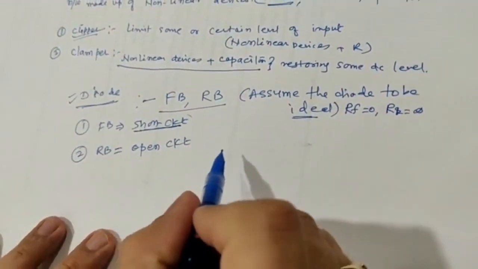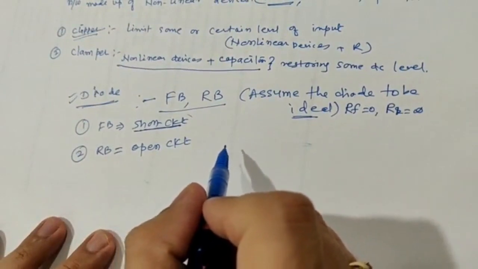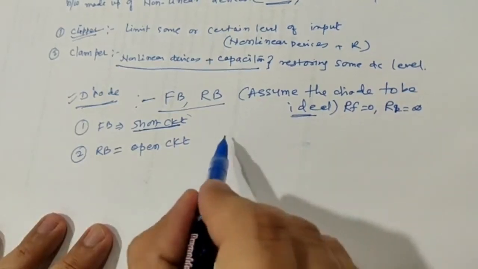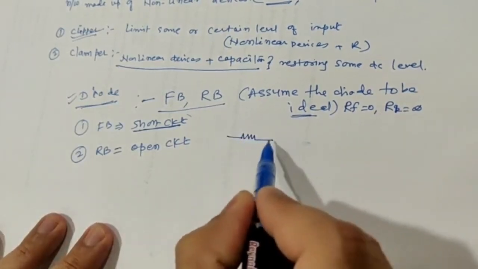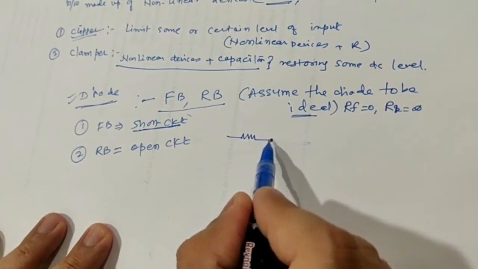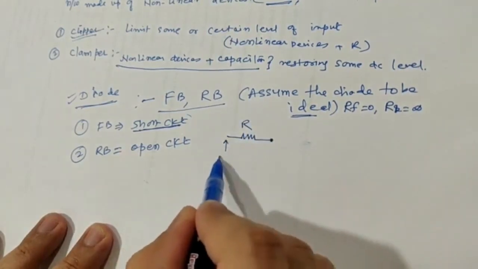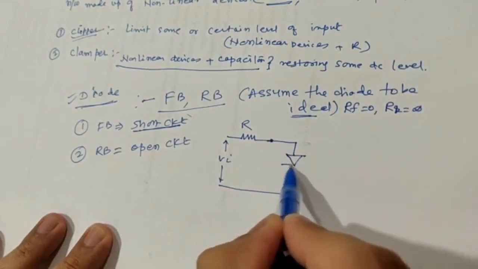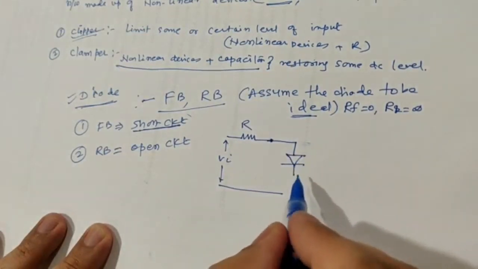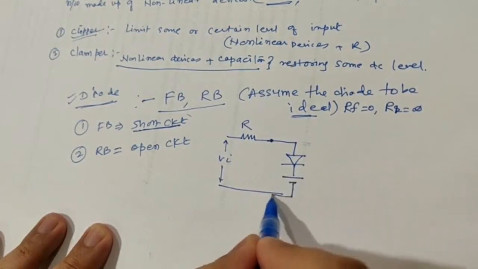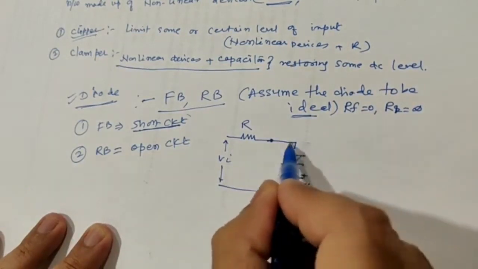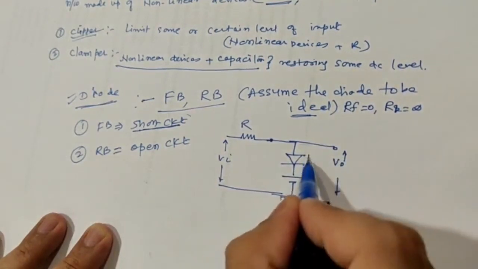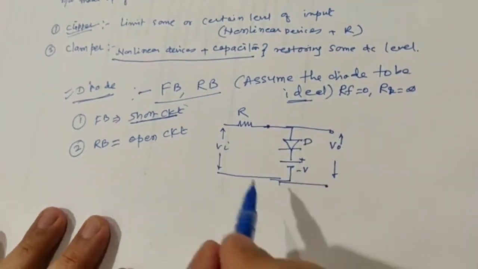Okay, so let us analyze it. We are starting with the clipper part. So let us analyze the first circuit. I am taking a simple circuit with input resistance R. This is your input Vi, and I am using a diode, and that diode I am using with a battery. This is the battery, plus minus V, and this is your output voltage V0, let us say. So this is the diode, and this is the battery V that I am using.